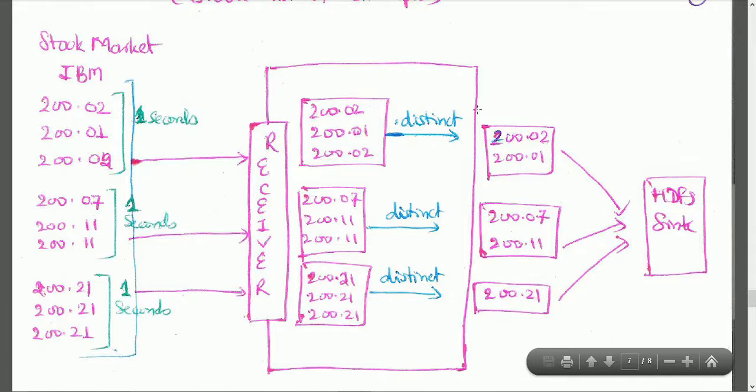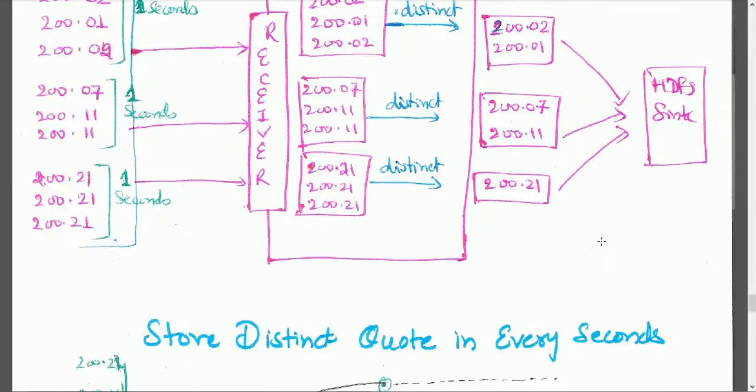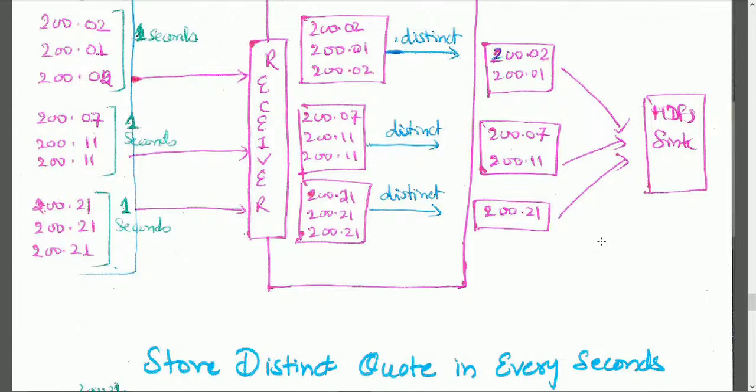Once we process this data, I want to store it in HDFS in real time, or if I don't want to store in HDFS, I can store it somewhere else, and I want to visualize this data as a continuous stream.